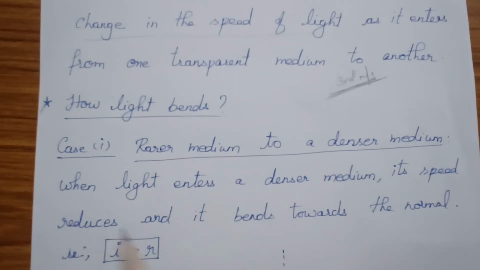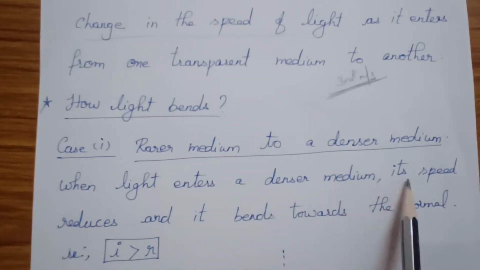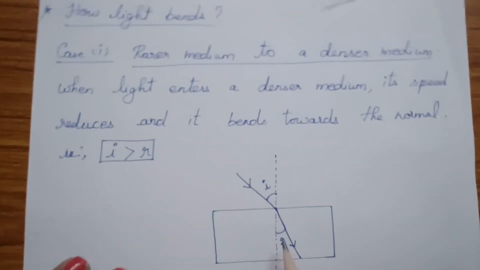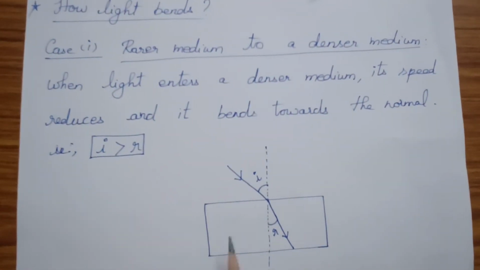So when it enters a denser medium, its speed is reduced and it bends towards the normal. In that case, for example, take this as a glass slab.